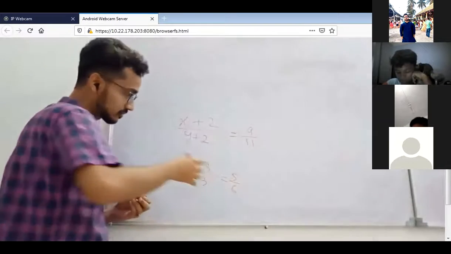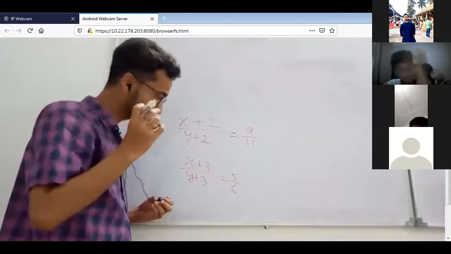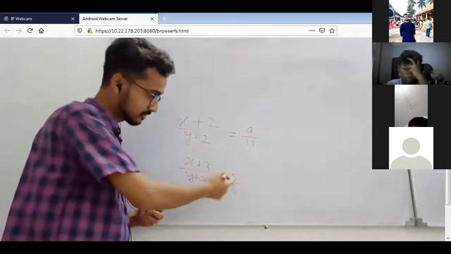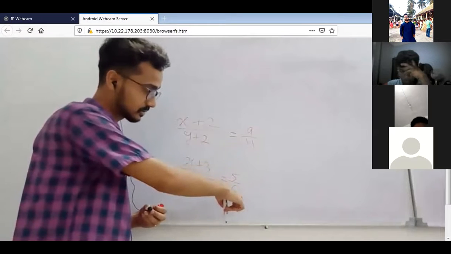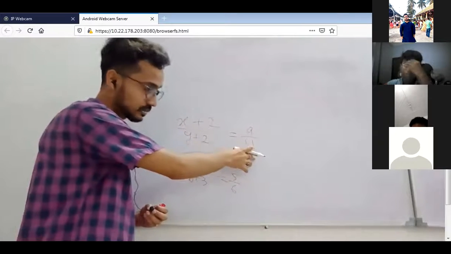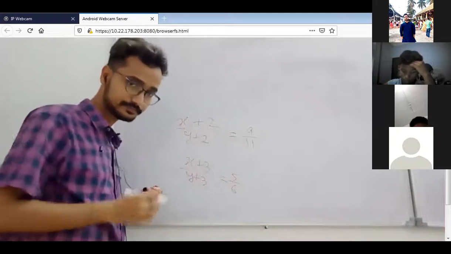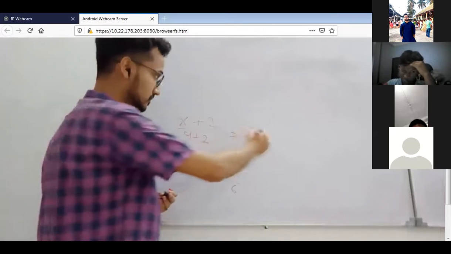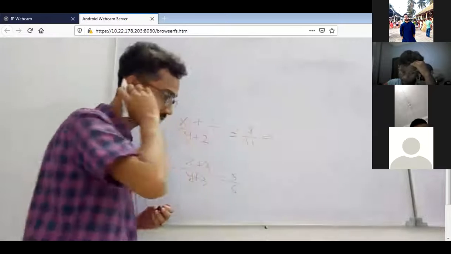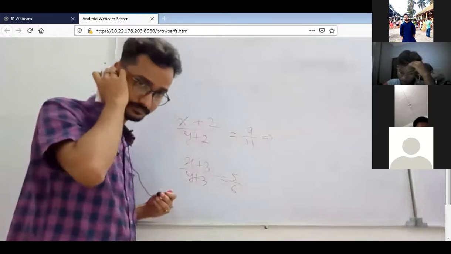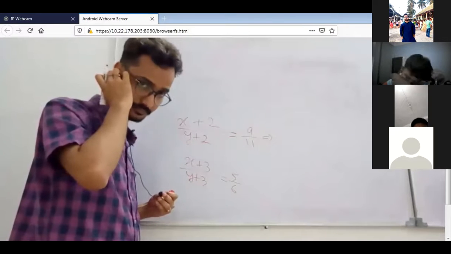Then again you have to cross multiply because you have to form a linear pair of equations. This will be equation number 2. After getting equation number 1 and equation number 2, you can find the answer easily by the substitution method. Kaushik, Dipjyoti, can you understand? Yes.